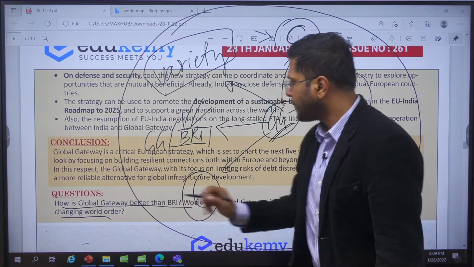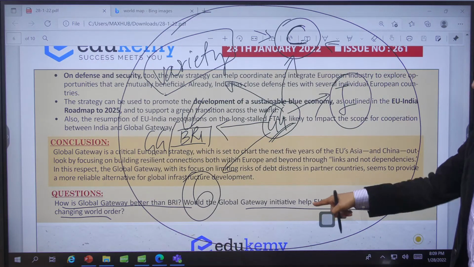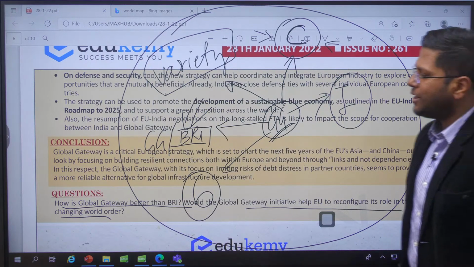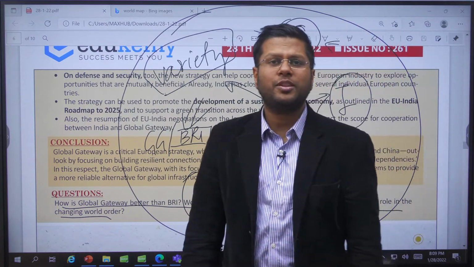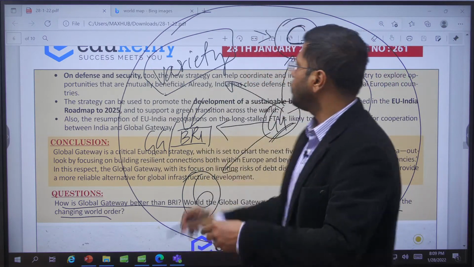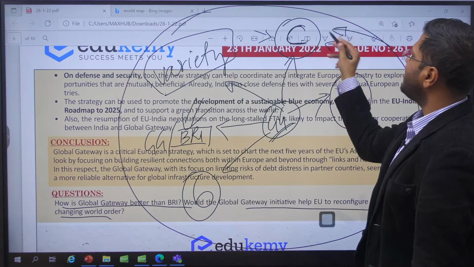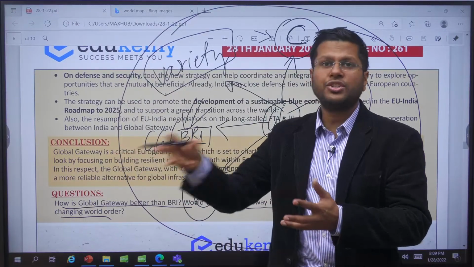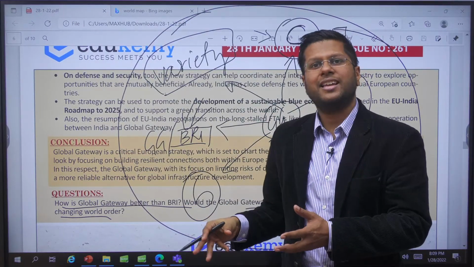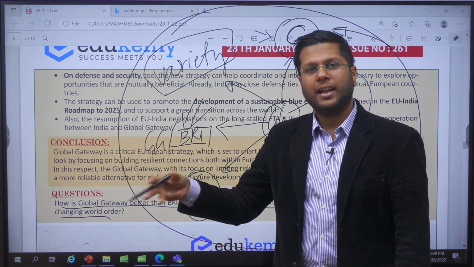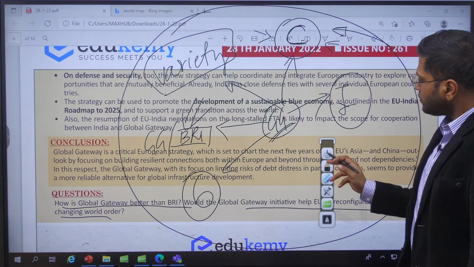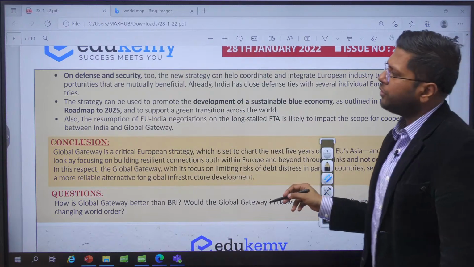This is the first part. The second part of the question is, would this initiative help the EU to reconfigure its role, its relationship, in the changing world order? Absolutely. So look at these challenges: inside intra-EU, the relationship with the East European countries, the relationship with Russia and the USA, with countries like India and Japan, and then you will be able to formulate an answer. Absolutely. So this is how we have covered another beautiful topic here.